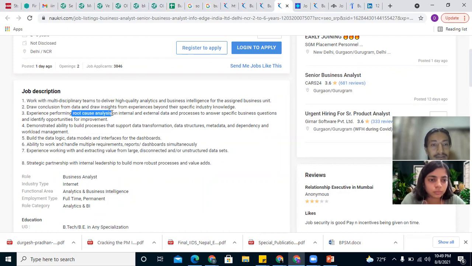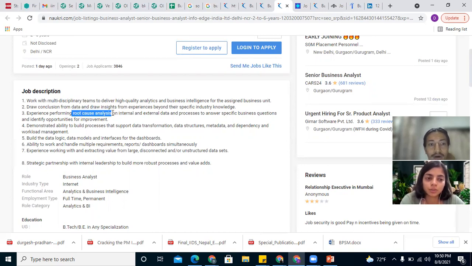This is something that business analysts do. For example, as a generic example, let's say my sales for this quarter have decreased. Why has it decreased? My sales decreased because the number of clicks on my ad were less. Why did the number of clicks decrease? Because the interaction was not good or the ad was not appealing. Why was my ad not appealing? Because the content of the ad was not good. Why was the content not good? Because the required research was not done well. So this is an example of root cause analysis.